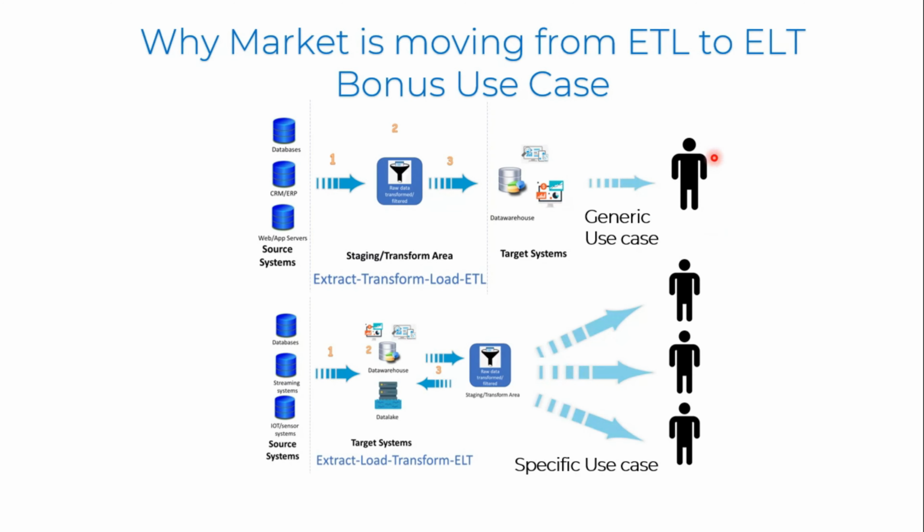For that particular use case, we are doing ETL here. But in the case of ELT, since the data is loaded first and then we perform the transformation, a different use case or a different project can ask for different transformations. So that flexibility is there in the case of ELT. That's another reason why ELT is chosen.